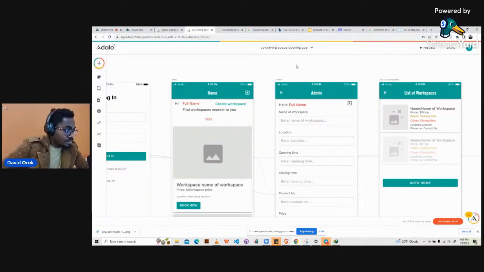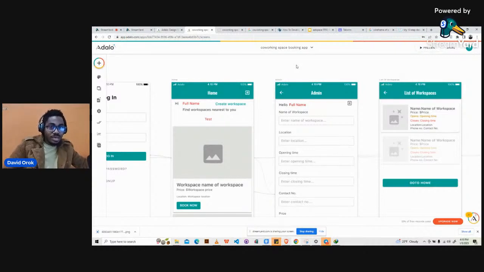So what we did yesterday was we tried building a co-working space booking application. The idea behind the strategy we're using right now is project-based learning, to make sure that everyone understands what we are building. We try to build a project instead of just showing you how to do different things in bits.